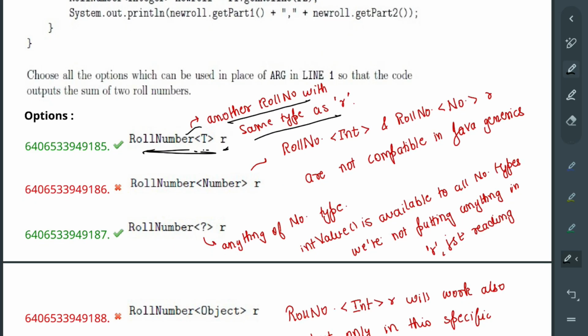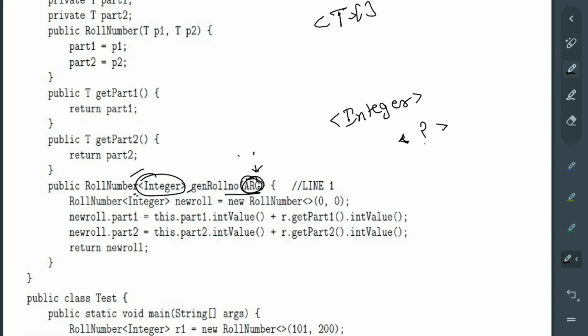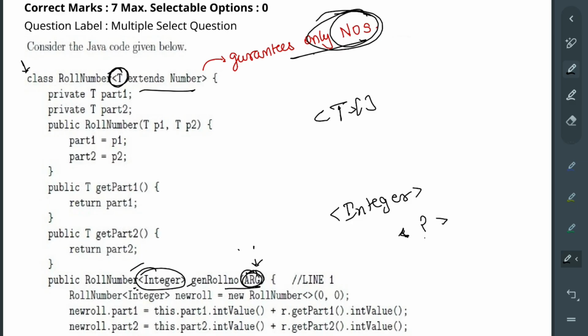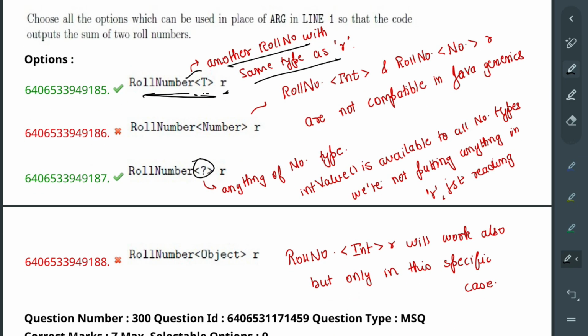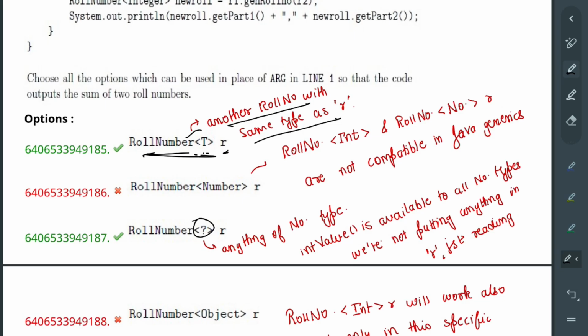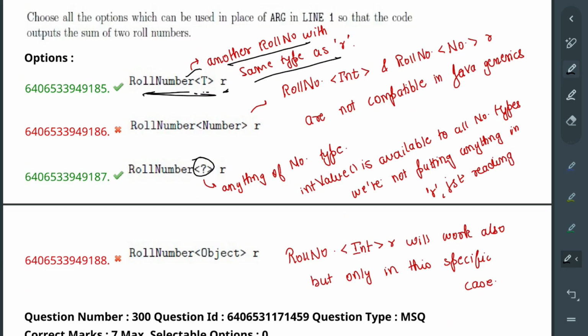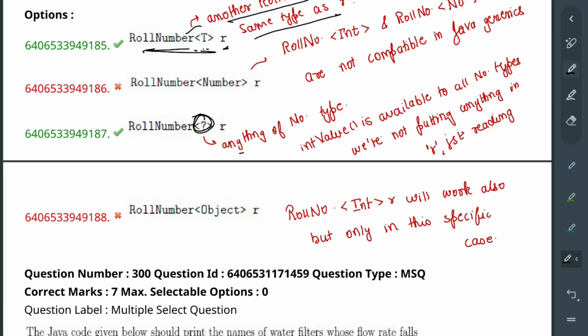अब सेकंड इज वाइल्ड कार्ड. Okay, हमने ध्यान रखना कि हमने ऊपर जो ओनली नंबर्स, ये हमने ऊपर अपर लिमिट लगा रखी है ना, so it can't cross that. Like हम ऑब्जेक्ट के साथ काम नहीं कर सकते because we have already applied the upper limit. Okay, so what this means is anything of number type, the function can work with anything as long as whatever it is working with is a subclass of number.